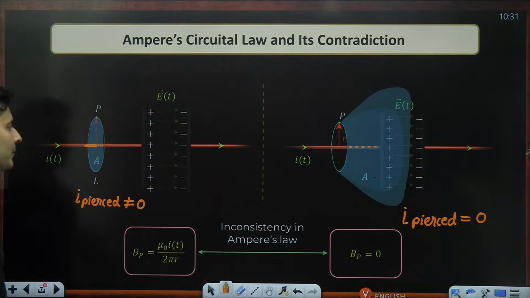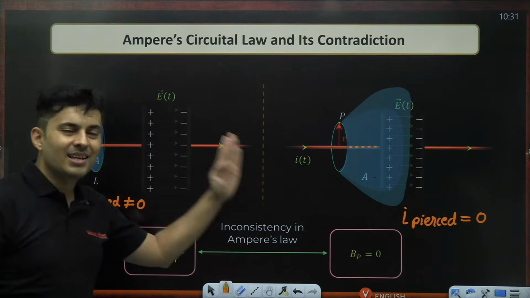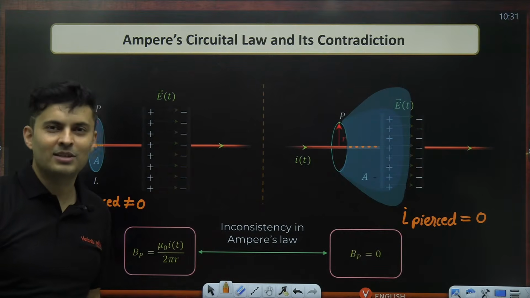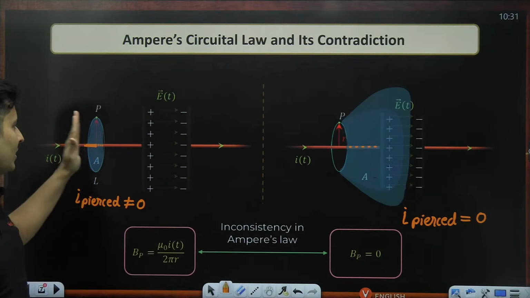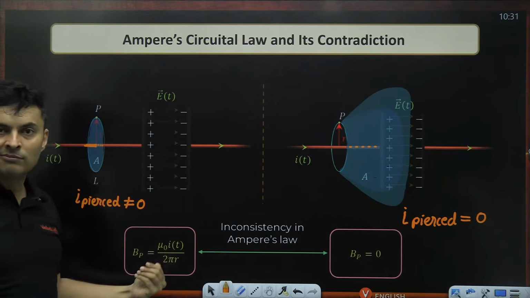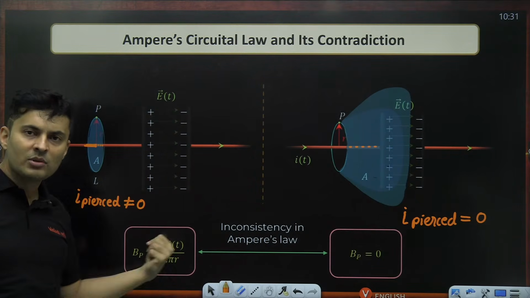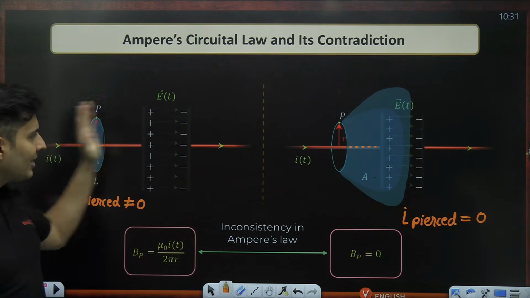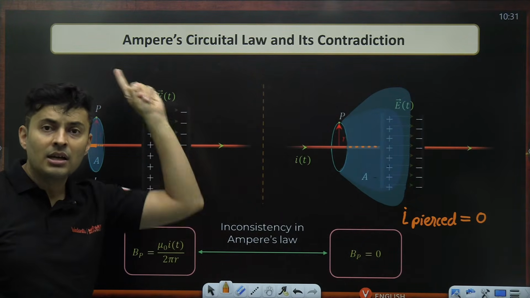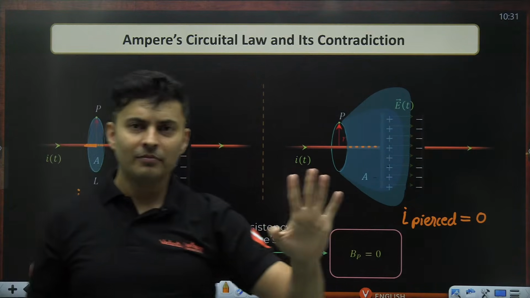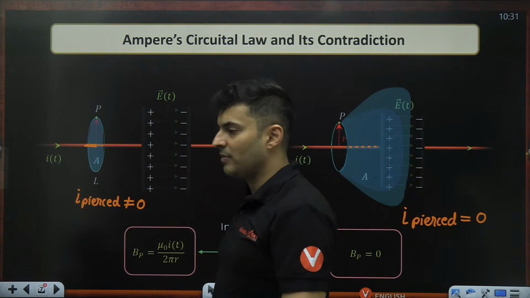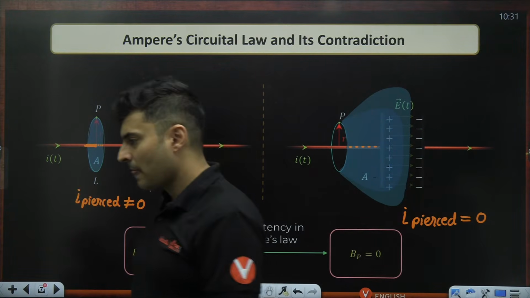In fact, it is I. So there is something wrong in Ampere's law, or something we are missing in it, because the choice of a film should not change the magnetic field's outcome. The magnetic field, if it was mu naught I by 2 pi r, should be the same irrespective of the shape of my film which is being pierced by the current. This is the premise of the next part, which is the theory.